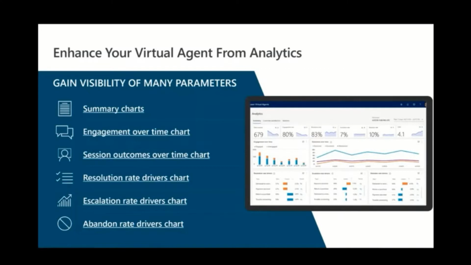Or if we see that there's a particular topic which we have not listed in our topics and people are engaging our live agent for this particular conversation, we might want to add that as a topic. So these are some of the insights which you can get, and you can leverage those to continuously improve your bot.